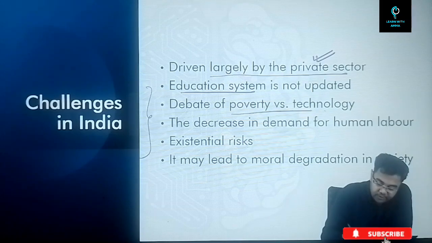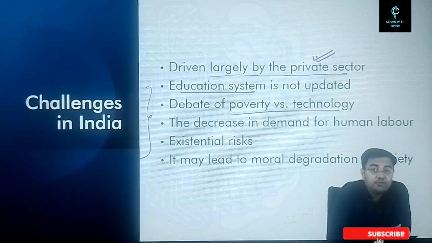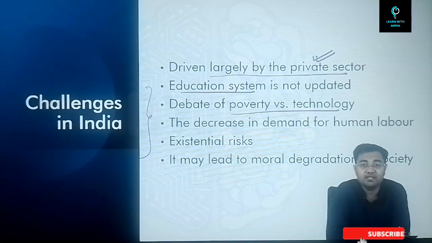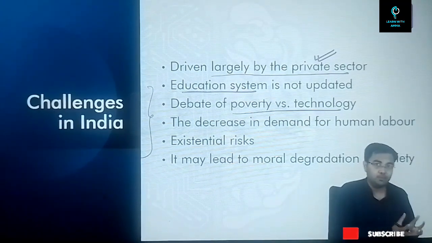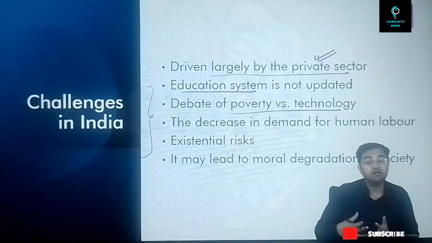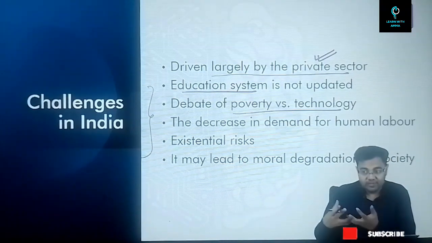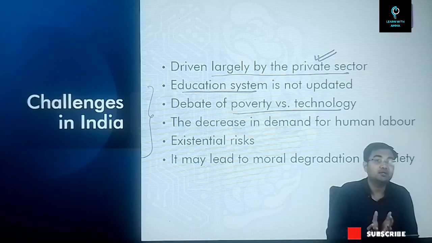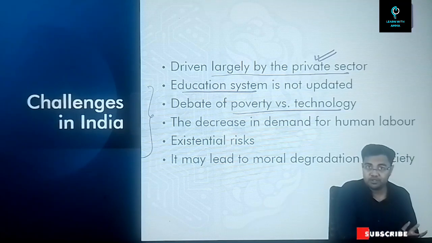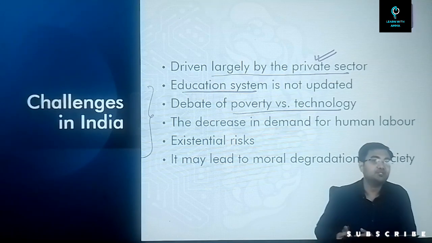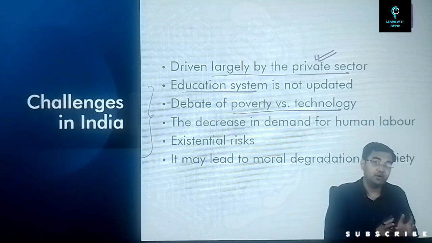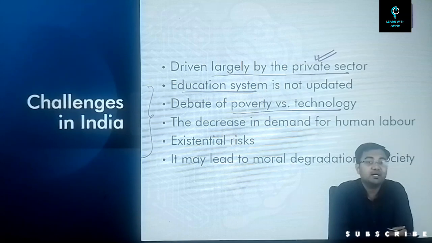Then the debate of poverty versus technology. How much do we spend on this technology? Is it worth spending so much on technology when we say that we are a poor country? When we say that our per capita income is still low? When we still say that we are not able to feed our entire population properly? So is it worth it that we invest so much on technology while we are not able to invest so much on the other problems that I just discussed?